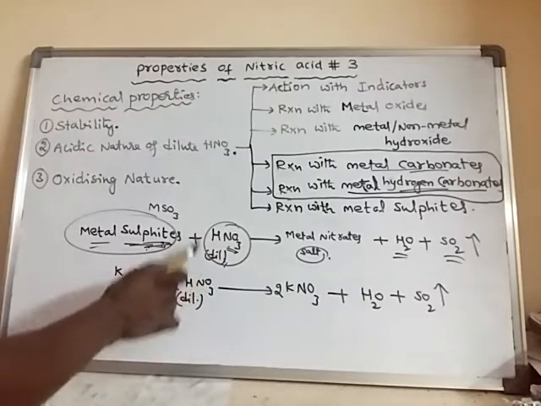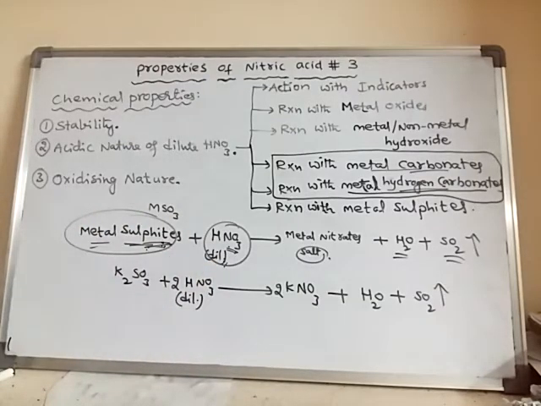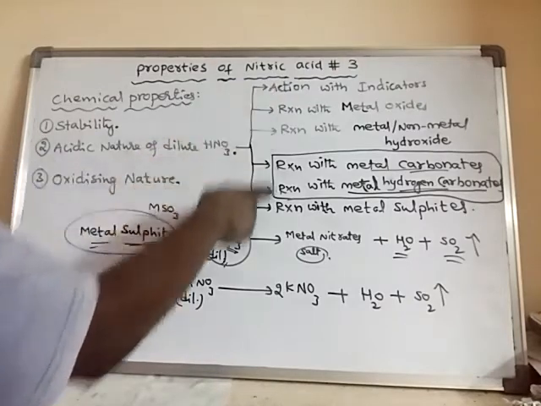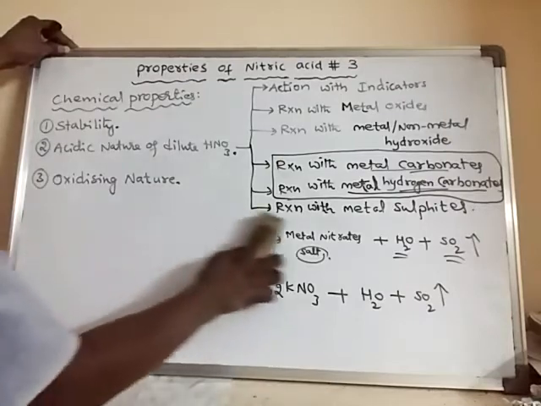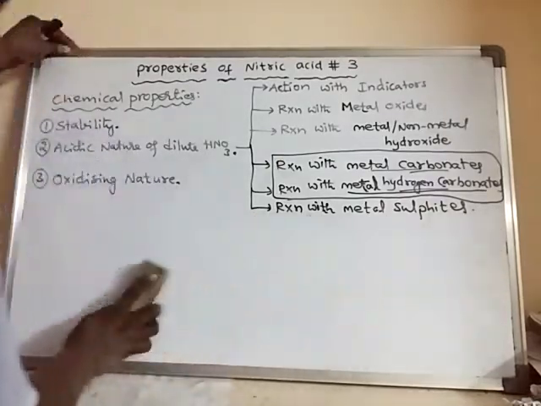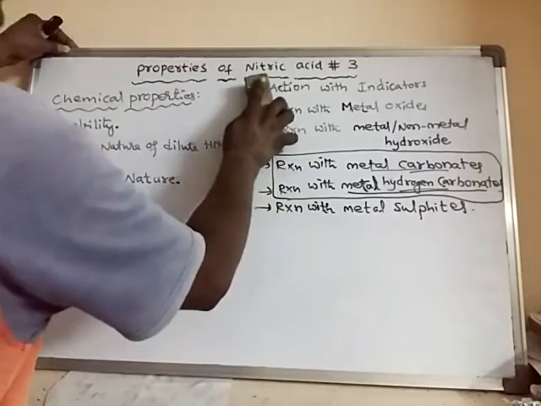Hence this is also said to have acidic nature. Okay, so in this way we can discuss the acidic nature of dilute nitric acid with the help of these reactions. Right. Now we will discuss the oxidizing nature, or oxidizing property, of nitric acid.